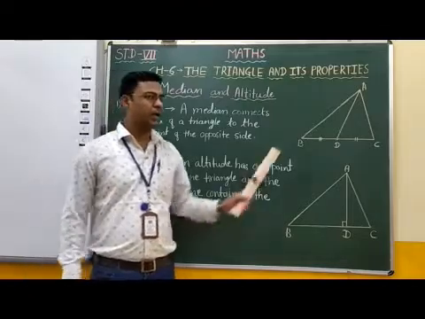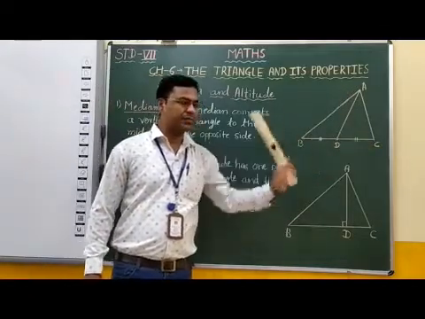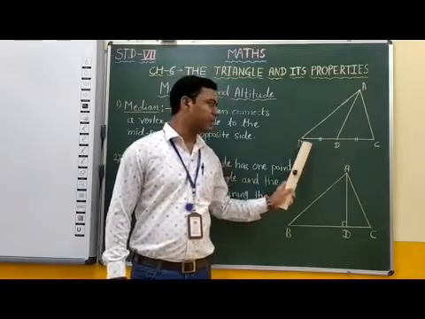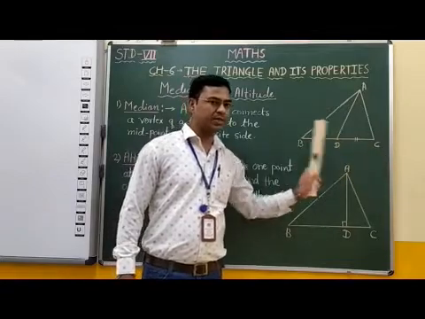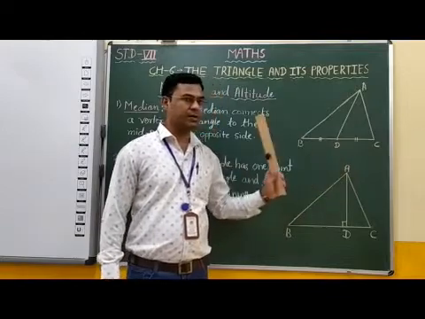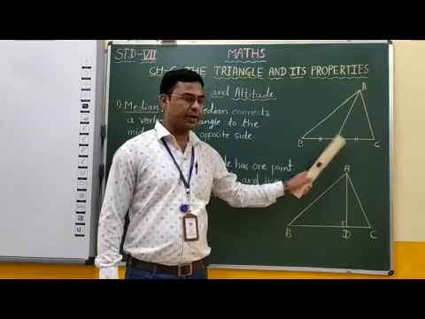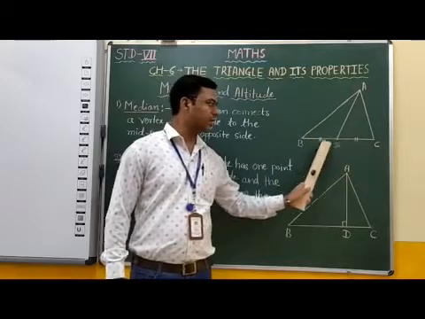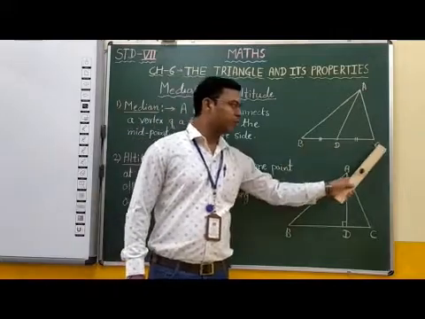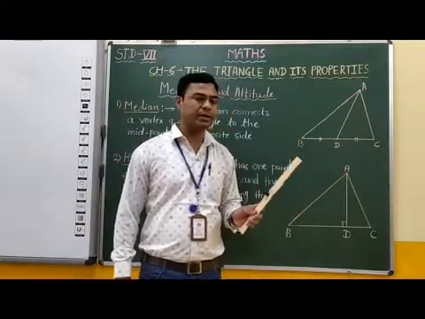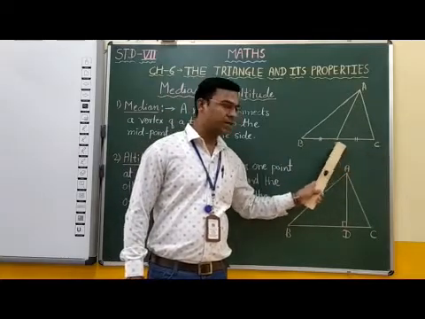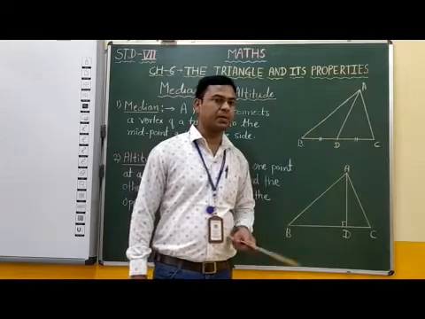Students, here I have drawn triangle ABC. In this triangle, point D is the midpoint of side BC. Therefore, BD is equal to CD because D is the midpoint of side BC. Or we can say that if the length of BC is 8 centimeter, then BD is equal to 4 centimeter and CD is also 4 centimeter.